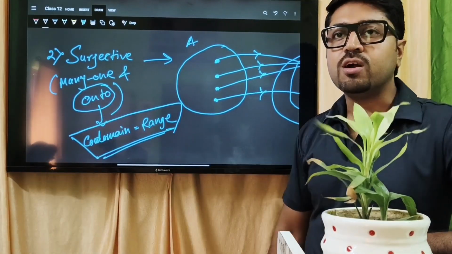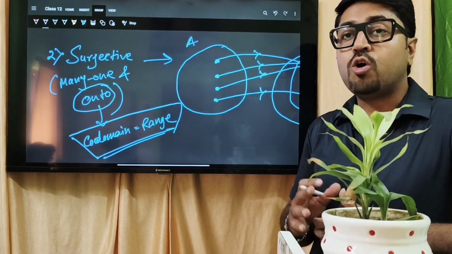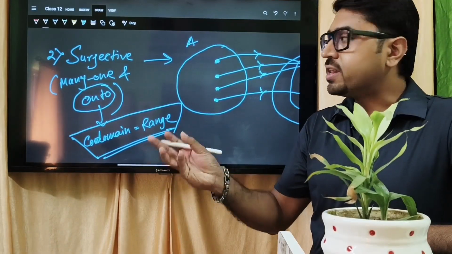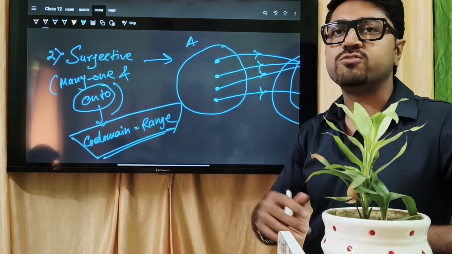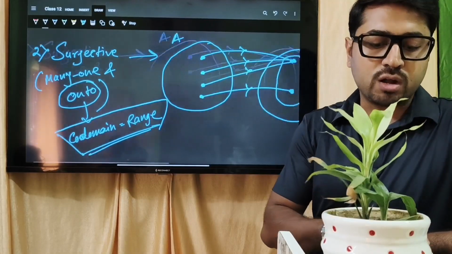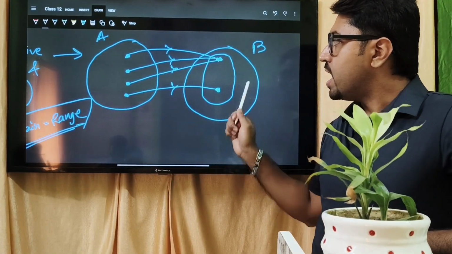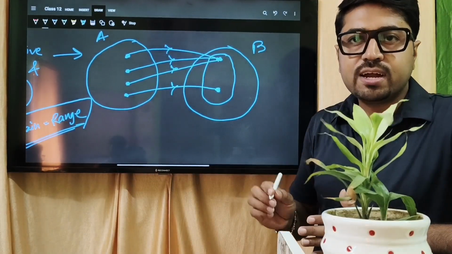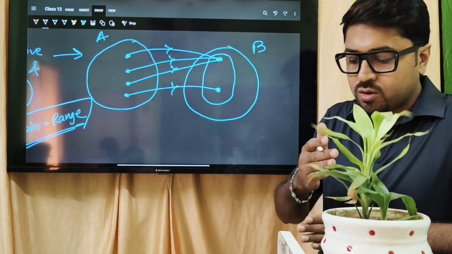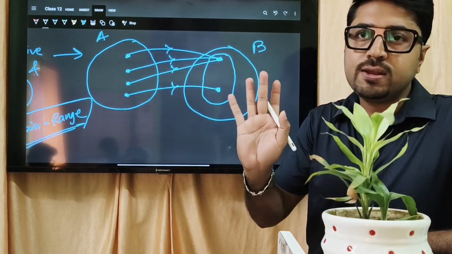Between one-one and onto, onto will be our main focus. Because one-one can easily hold, but onto is important. Because if there is any extra element in the codomain set, it cannot be considered a surjective function. But the codomain should not be bigger. If you see, in that case, these two are under the range set, and the whole one is the codomain. So in that condition, the range and codomain should be equal. Yes or no? So the concept of a surjective function means the range set and the codomain set should be equal.